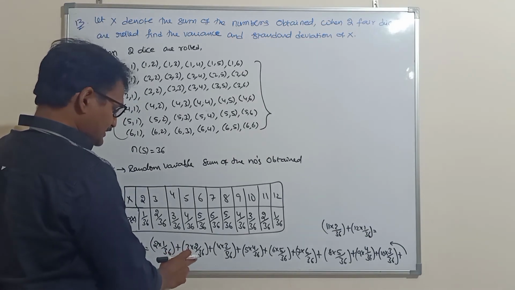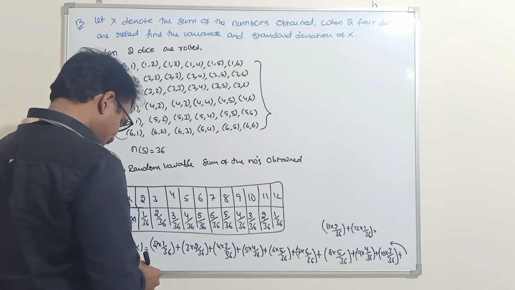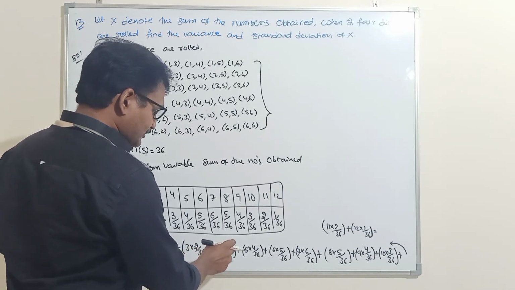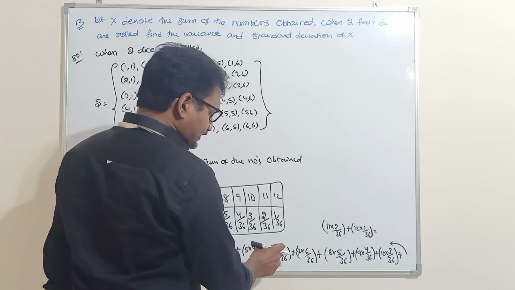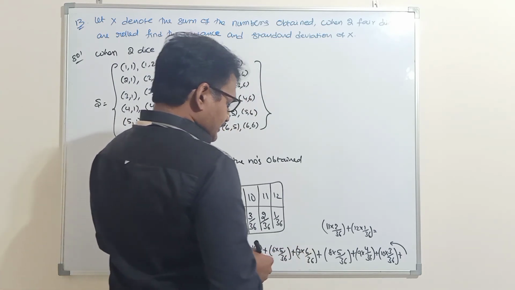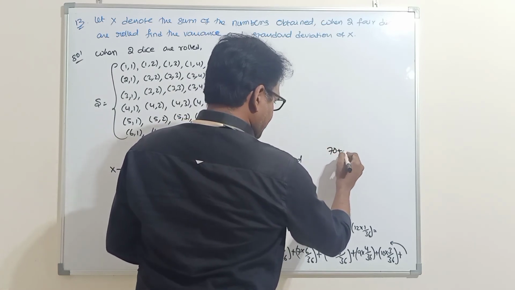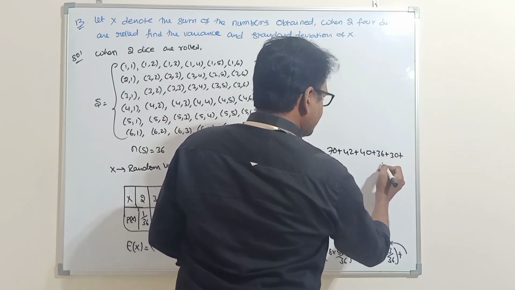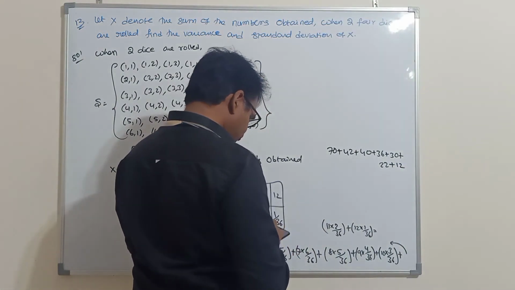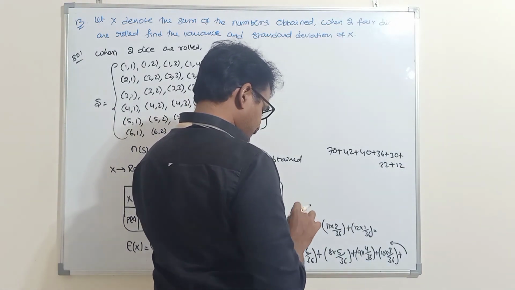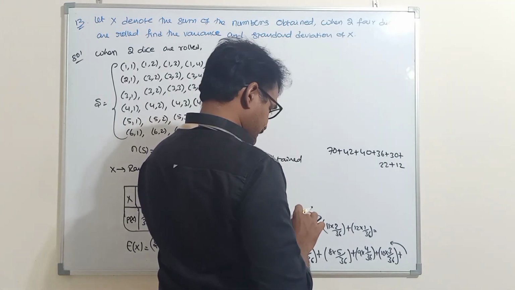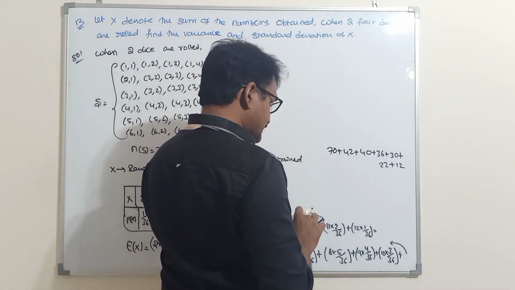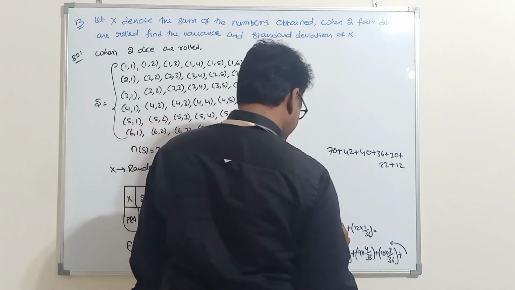2 by 36 plus 6 by 36, 2 plus 6 is 8, 8 plus 12 is 20, 20 plus 20 is 40, 40 plus 30 is 70, 70 plus 42, plus 40, plus 36, plus 30, plus 22, plus 12 equals 252.